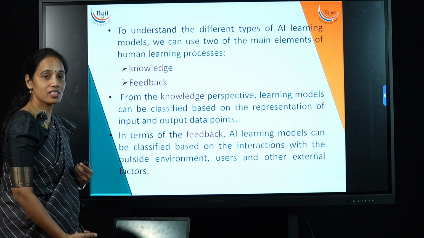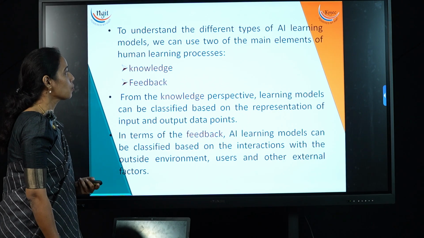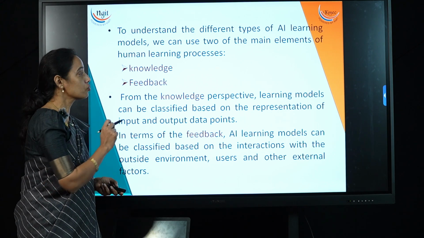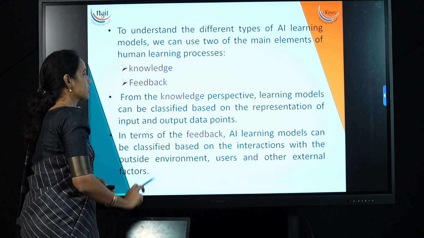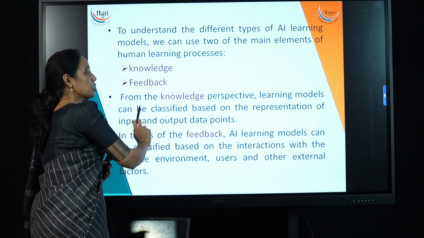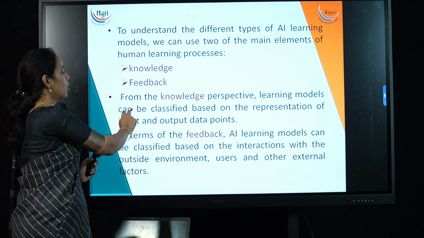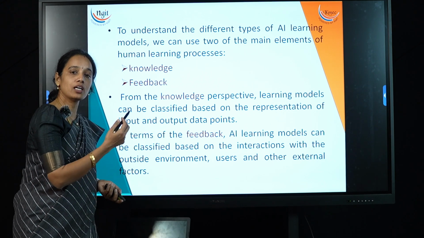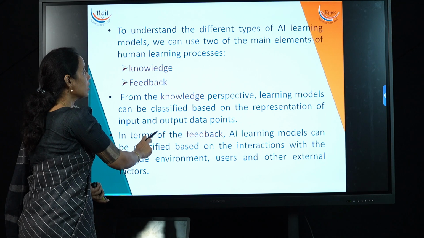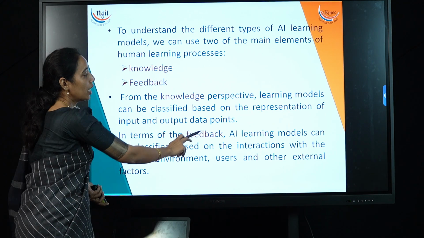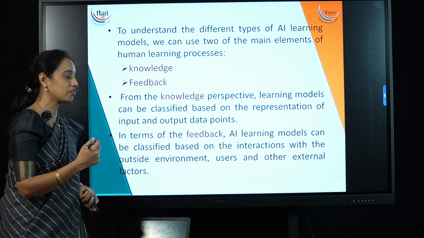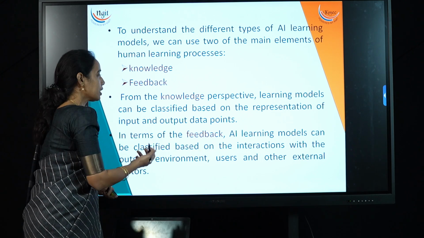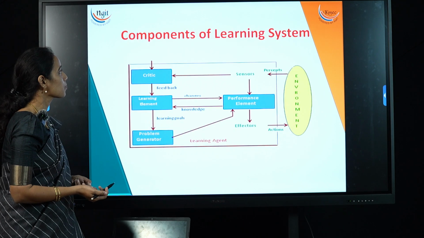To understand the different types of AI learning models, we are mainly going to use two elements of the human learning process: one is knowledge and the other is feedback. From the knowledge perspective, these learning models are classified based on the representation of input and output data points. In terms of feedback, AI learning models can be classified based on the interactions with the outside environment, users and other external factors.